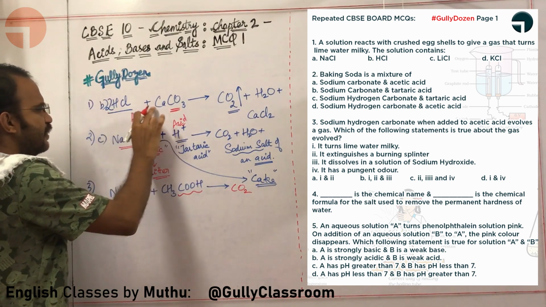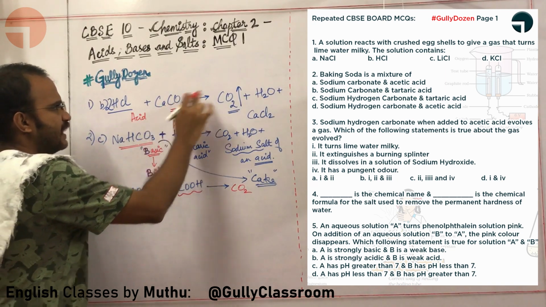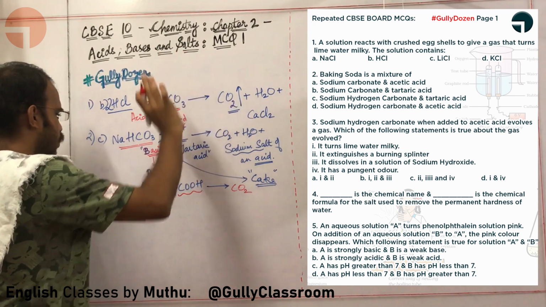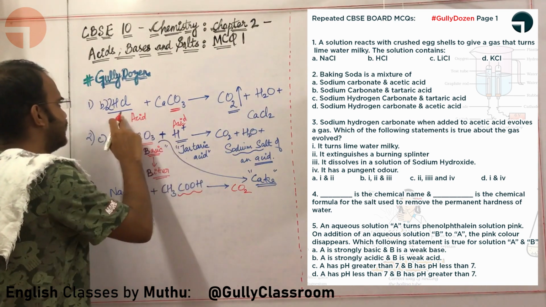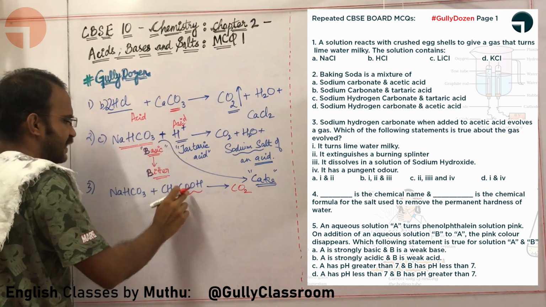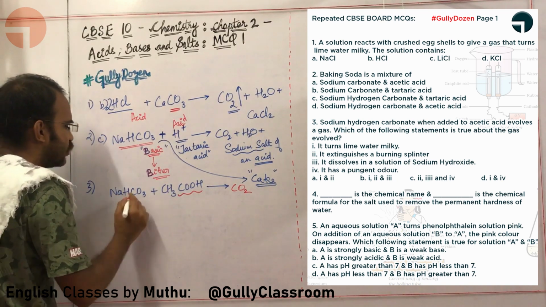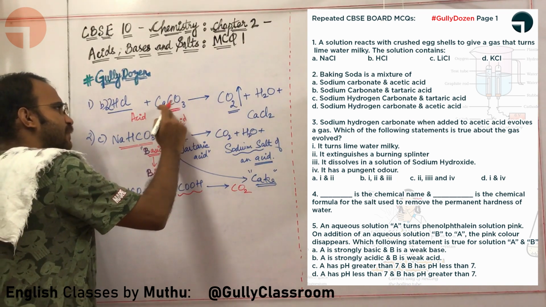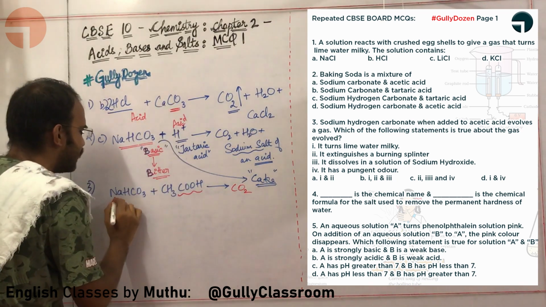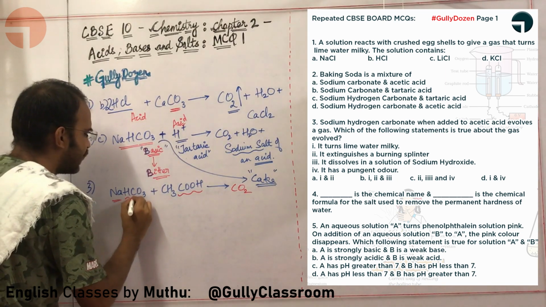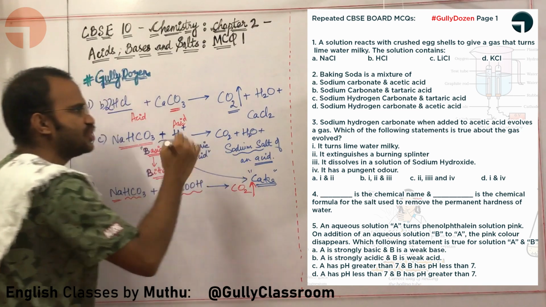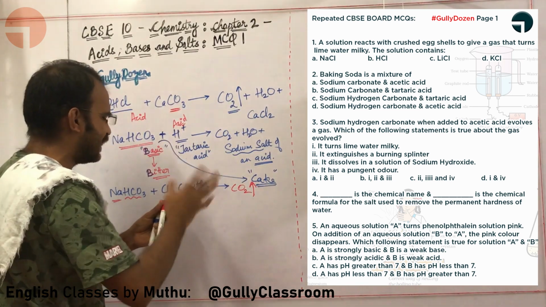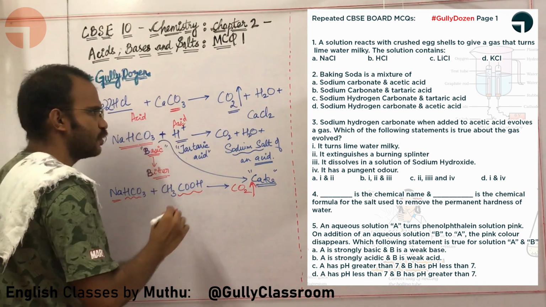An acid, it can be any acid. Here it is acetic acid. Here it is hydrochloric acid. An acid when it is added to either metal carbonate, calcium carbonate, or metal hydrogen carbonate, sodium hydrogen carbonate, it will give out CO2. So this is the gas evolved.